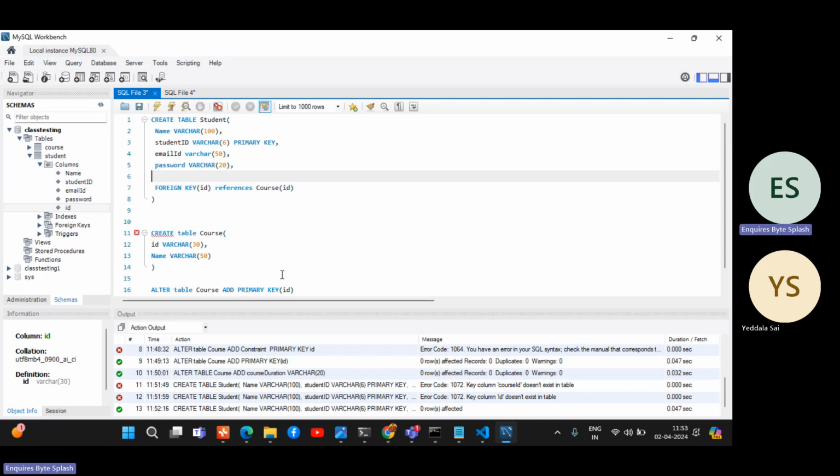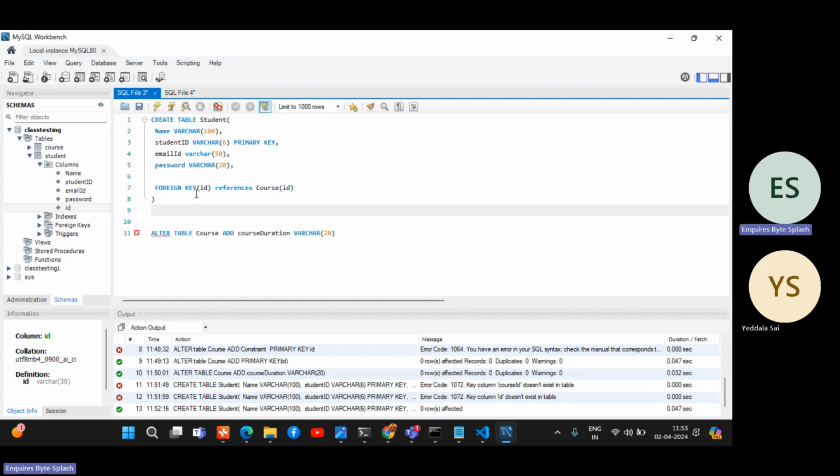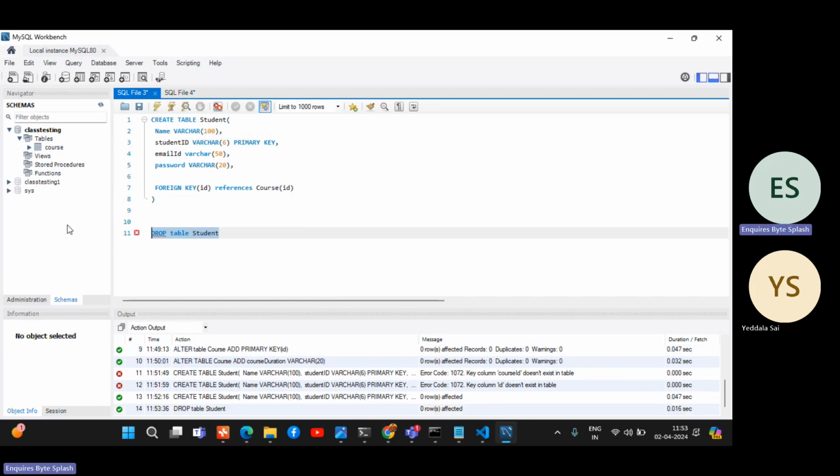So I will just drop table student and recreate it. If it is not properly attached, you can drop it. Drop table means the table structure will be deleted. So now drop table student. You can do it like this. So now do this.